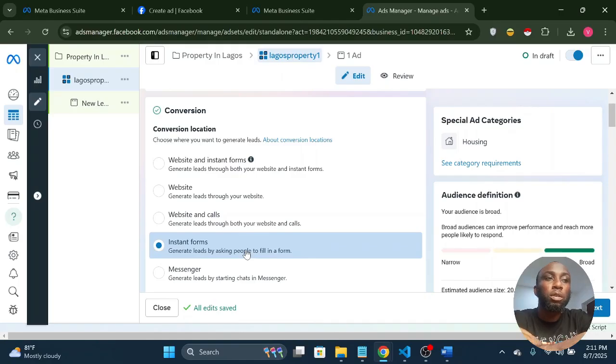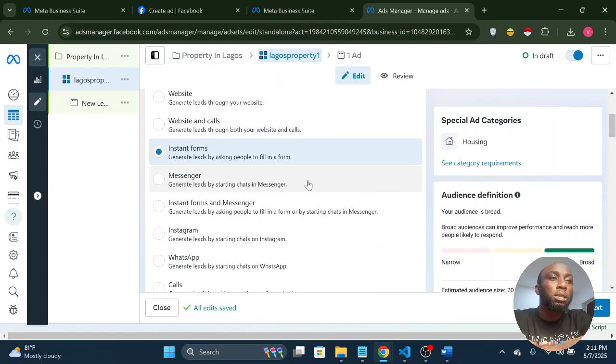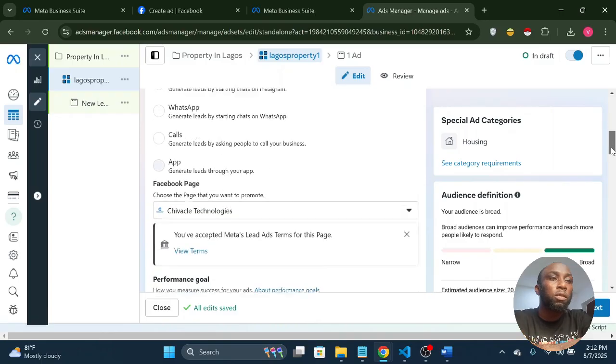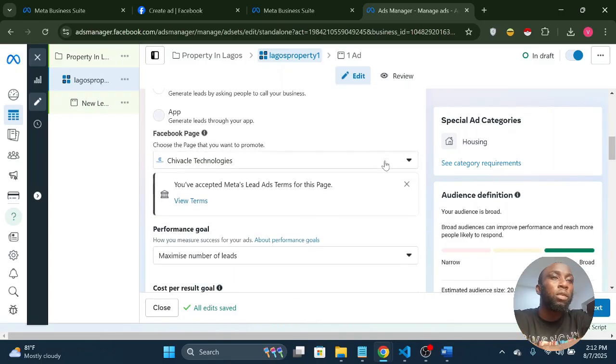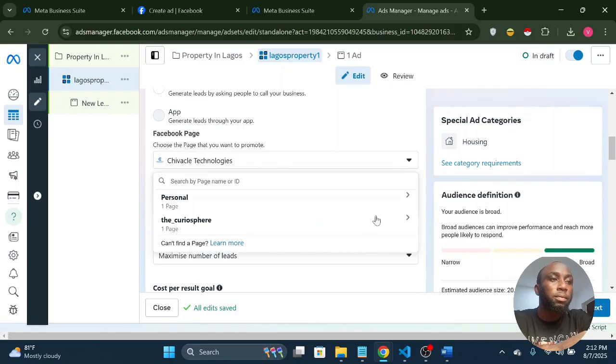So they are filling the form on Facebook if you don't have a website. If you want them to do that using Messenger, you choose this. This also is for instant form, on Facebook and on Messenger. This is on Instagram, then there's WhatsApp, and calls. For the purpose of this video, we'll be using instant form, and then we choose our Facebook page. Which Facebook page do you want to use to run these ads?